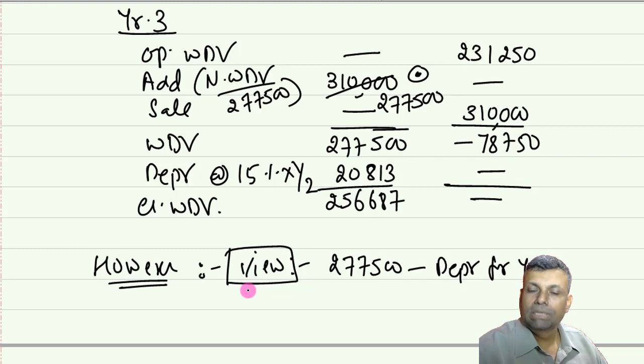Is that absolutely clear? But the popular view is, I'll just go with the final answer only. The popular view is: how much is the depreciation allowed to the assessee? He has actually used it for year number 1, so what would have been allowed to the assessee was only for year number 1. So I have considered only the depreciation for the notional WDV calculation of year number 1 by itself. However, the alternative view, the alternative opinion, does also exist.